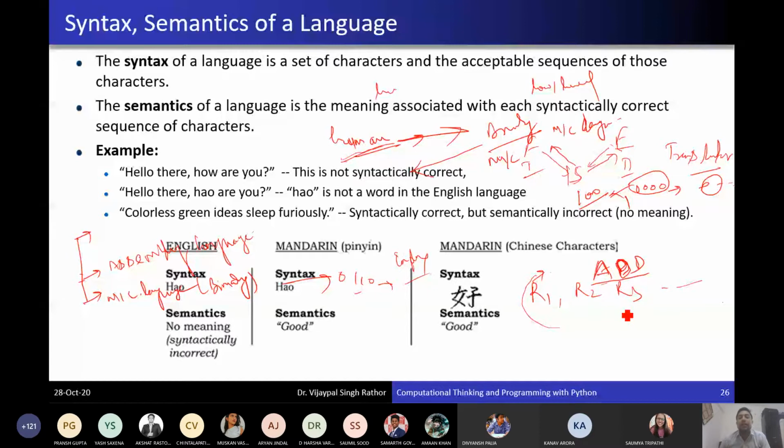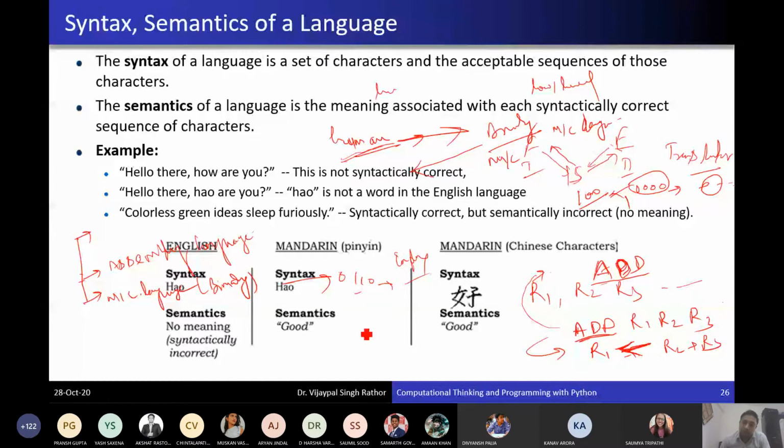If you are specifying an addition operation, you can specify it like ADD R1, R2, R3. The meaning of this line is that you add R2 plus R3 and store the result in R1.